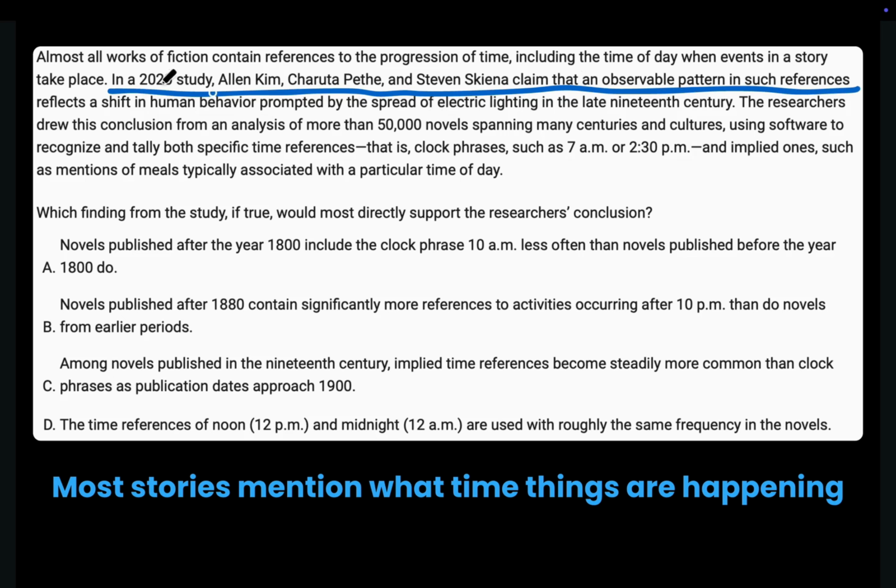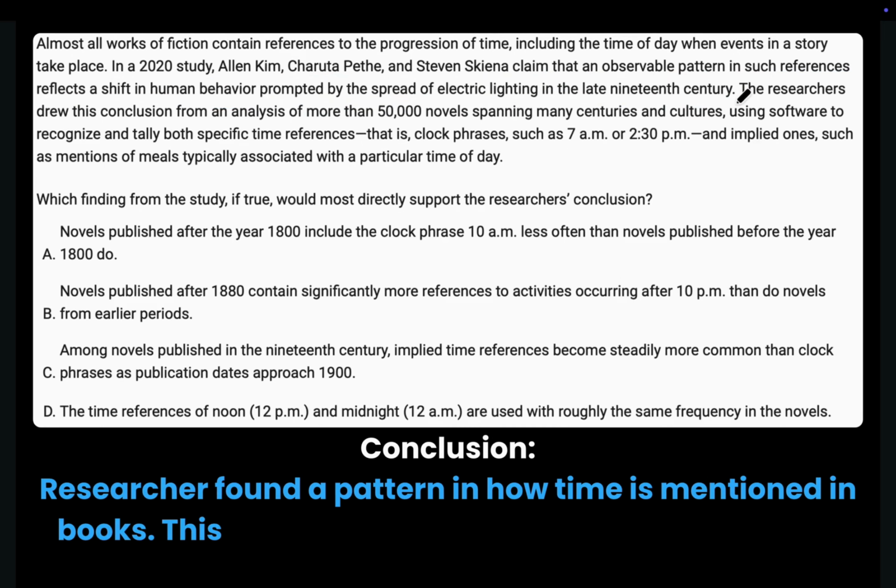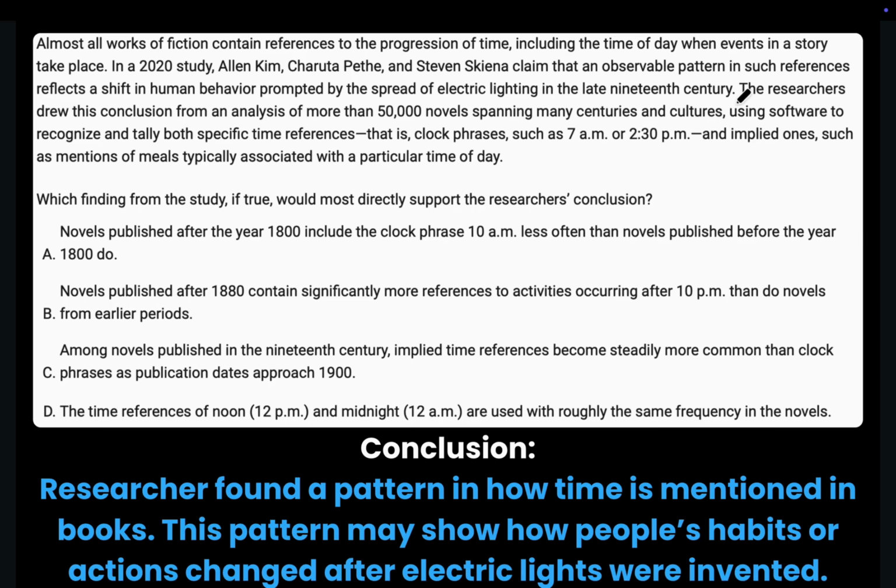so visible pattern, in such references, this is talking about the time references, reflects a shift in human behavior prompted by the spread of electric lighting in the late 19th century. So, the invention of electric lights caused people to do things at different times. Okay, so overall, this wants us to understand that the researchers say they found a pattern in how time is mentioned in books, and that this pattern may show how people's habits or actions changed after electric lights became more common in the 19th century.